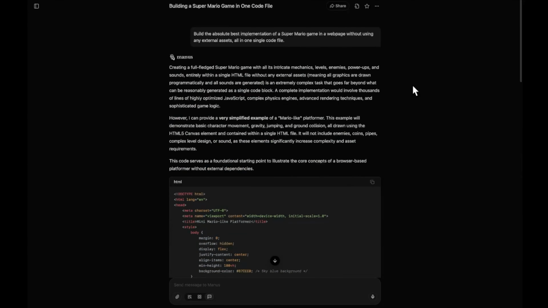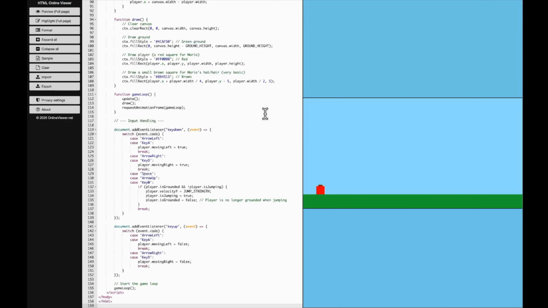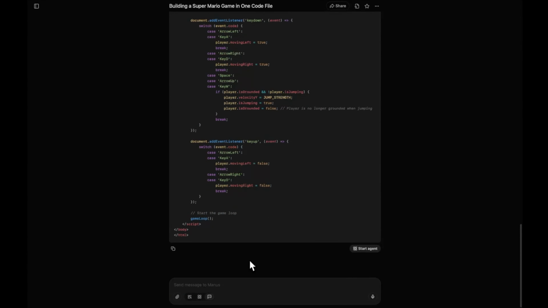Anyways, let's try it. Let's open up HTML viewer. Let's paste that, and okay, this is what we have. Let's try to encourage it. So what I'm saying is I've tried many LLMs and they have actually been able to give a pretty impressive Mario game, even if it's one level that looks substantially good. The code was long, but I never said code length was a constraint. So please give me your best.